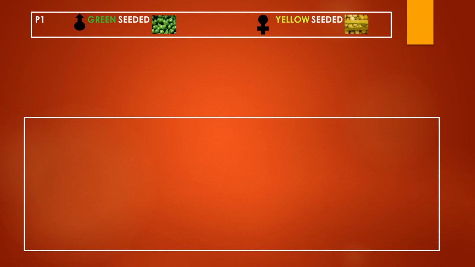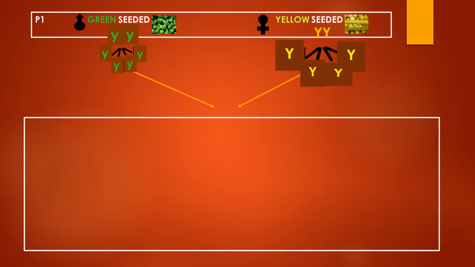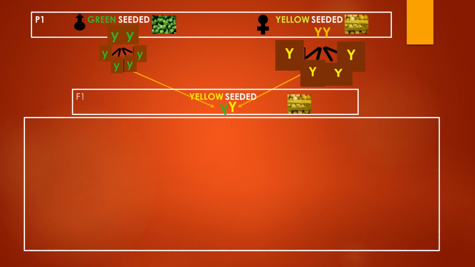So let us represent the cross again. The green seeded male plant with 2 small y factors, and the yellow seeded female plant with 2 capital Y factors, produce gametes which, combined in any particular order, will produce yellow seeded generations with one capital Y factor and one small y factor.